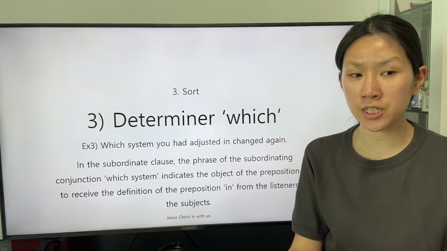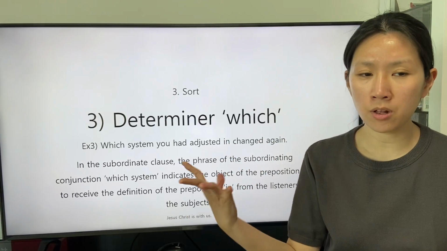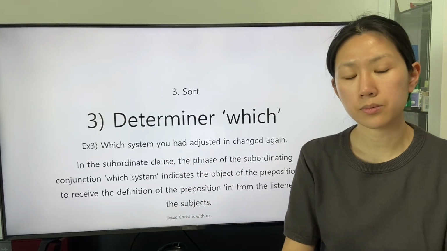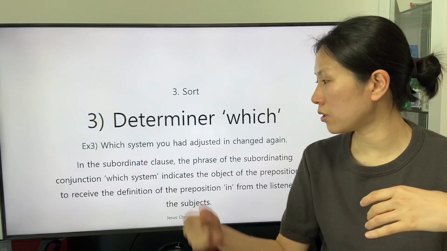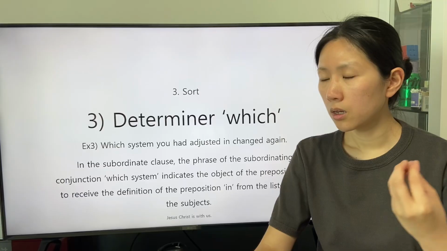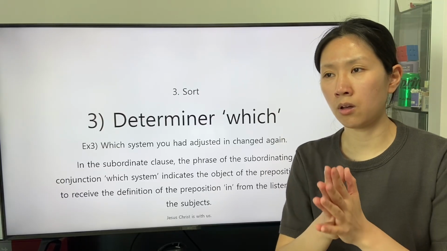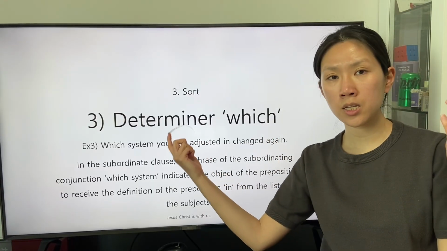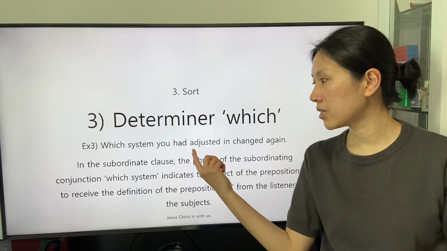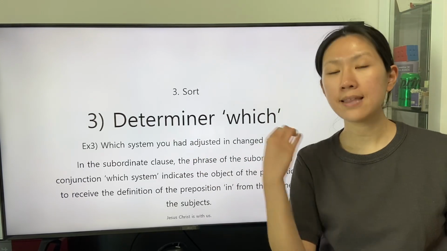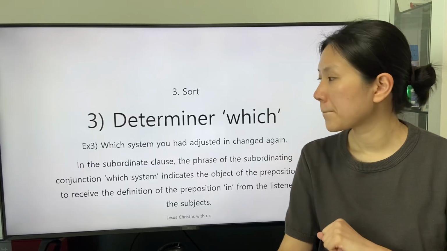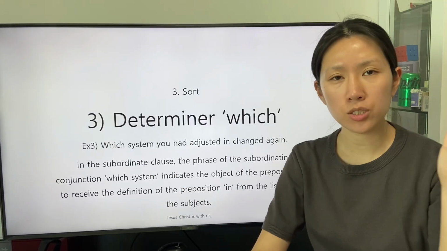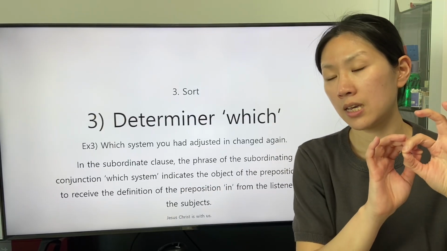To receive the definition of the preposition in from the listeners as the subject of the preposition in, the subject is stated in the past perfect tense with the intransitive verb had and the past participle adjusted that has the trait as an adverb. The listeners, as the subject of the experience,